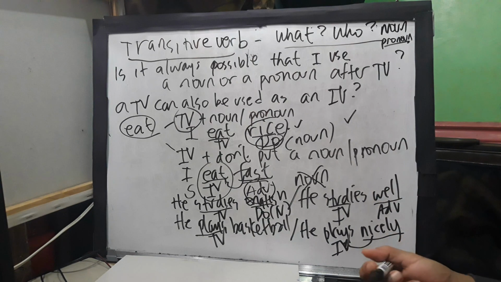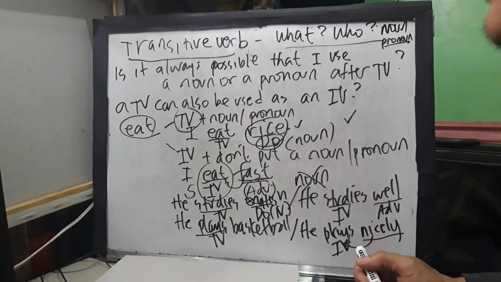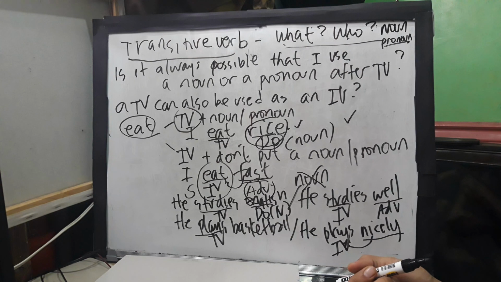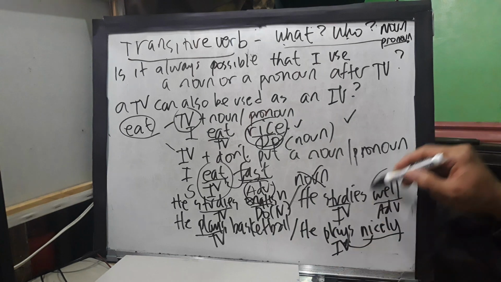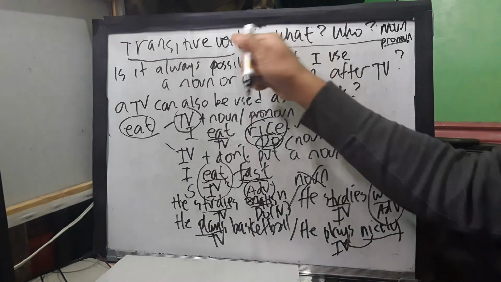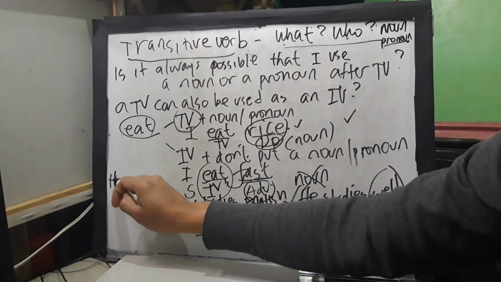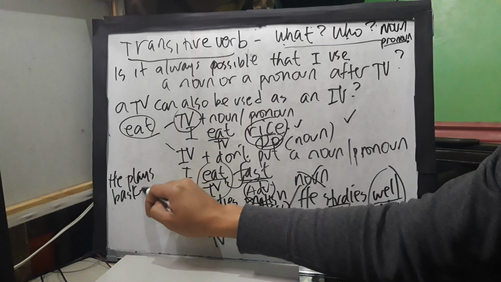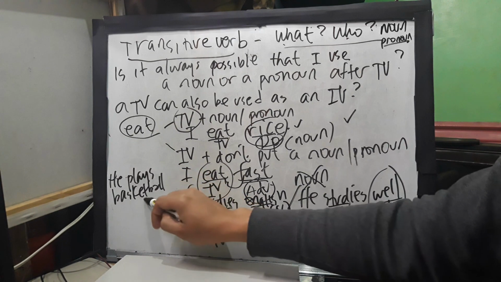Followed by a noun, then that can be a transitive verb. So again, guys, the next time you make a sentence, it doesn't mean that if there is a possible answer to question what and who, you can always use a noun after the verb. It can also be a verb plus only an adverb. But how about, teacher, if I put a noun and I also put an adverb, is that still a transitive verb? Like for example, he plays basketball well.